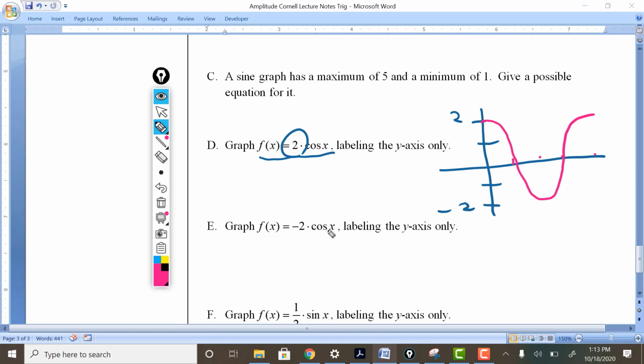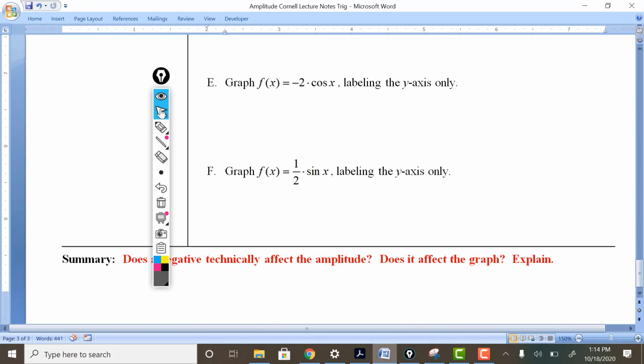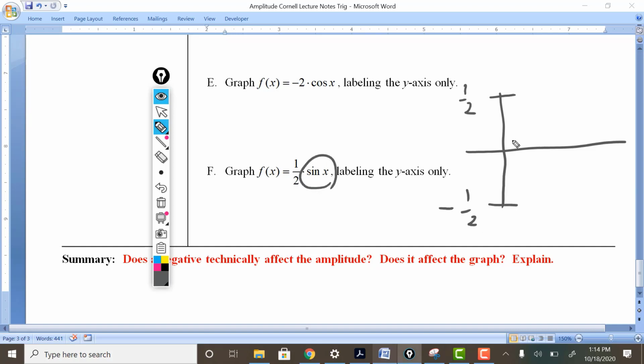E, I want you to graph this again, but this time I want you to make it negative. So if we make it negative, it'll be like this. Sometimes it helps to draw the original and then draw the flip and then erase it. Graph 1/2 sine x. But Mr. Over, I can't do fractions even though I'm taking a college class. I know, it's okay. So, whoop-de-doo. I'm going to draw that. I'm going to call it 1/2. I'm going to call it negative 1/2. I'm going to draw the sine. That was it.